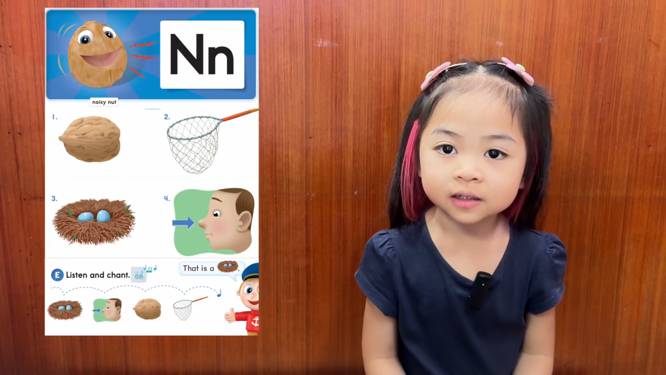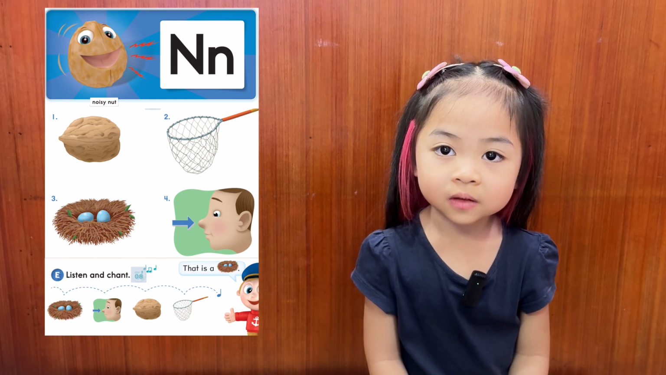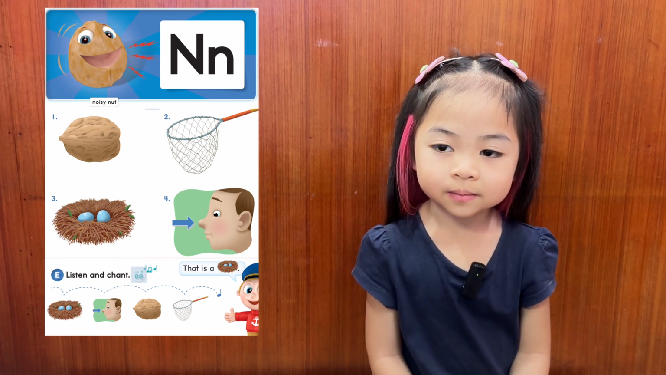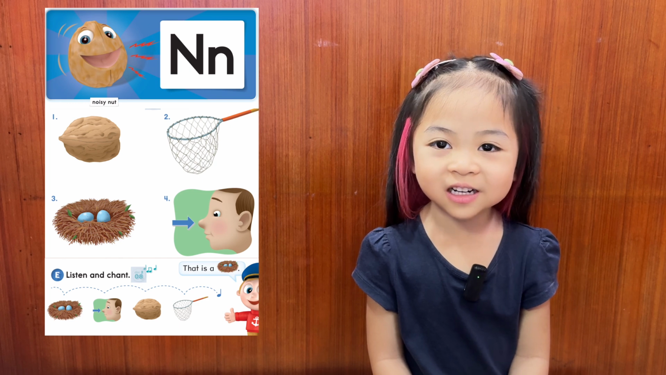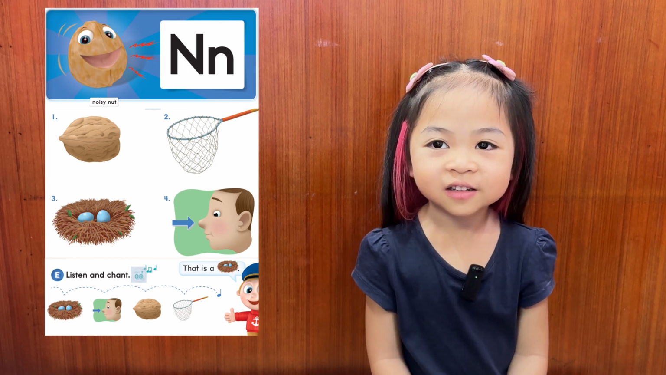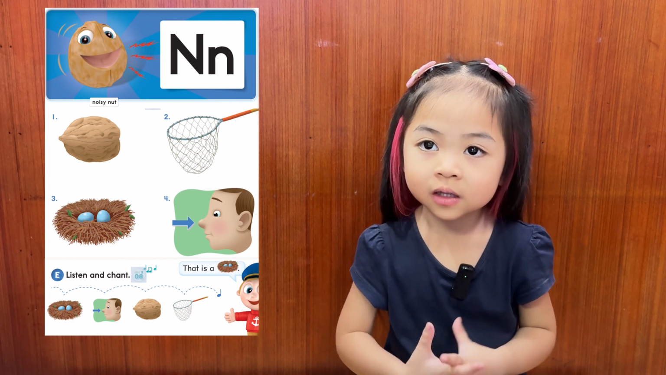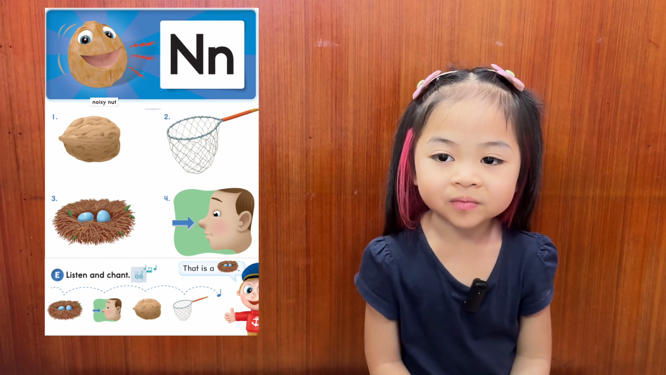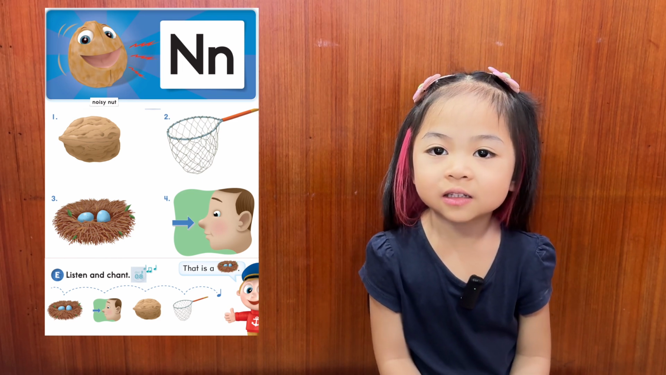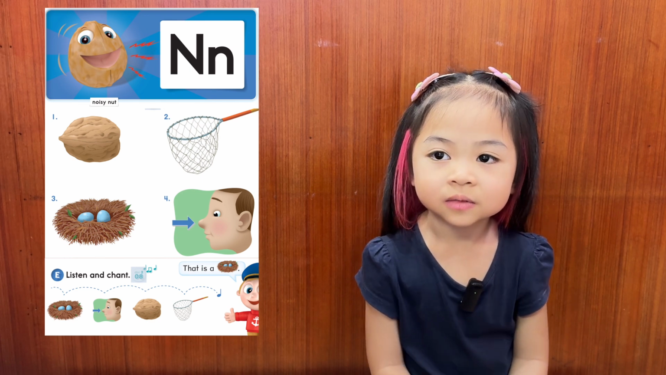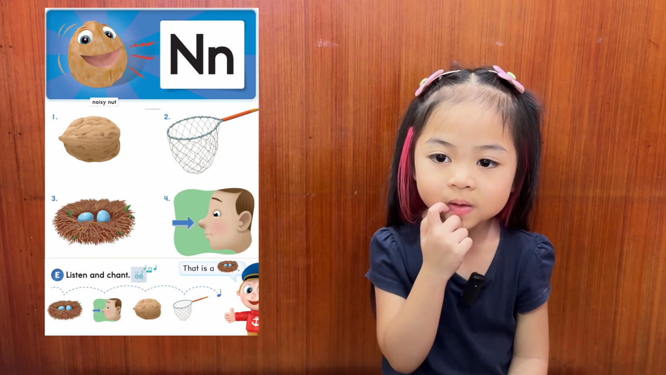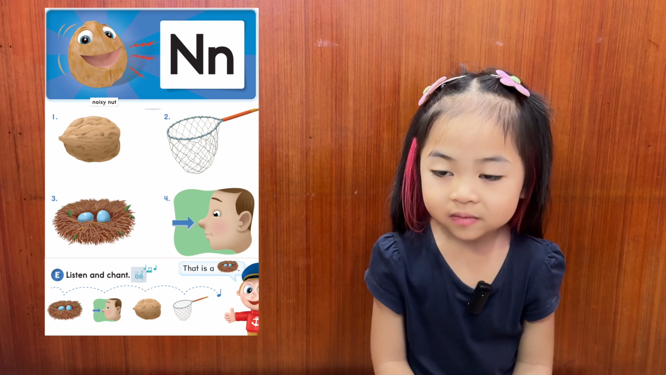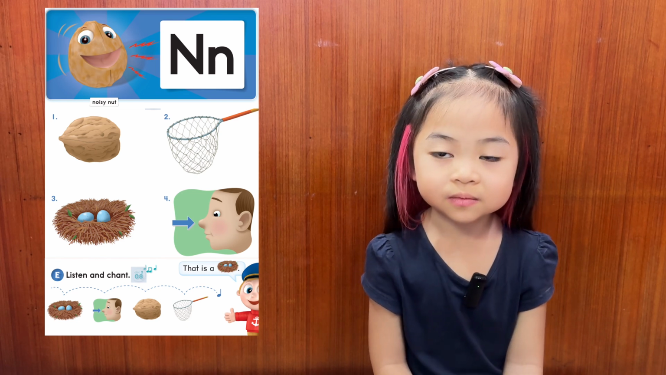What letter is it? N. Okay. What's the beginning sound? N. Very good. And what's this? Noisy nut. Yes. Now look at this. Nuts, okay. This one? Next. Okay. Number 3. Nest. Yes. And 4. Nose. Okay.